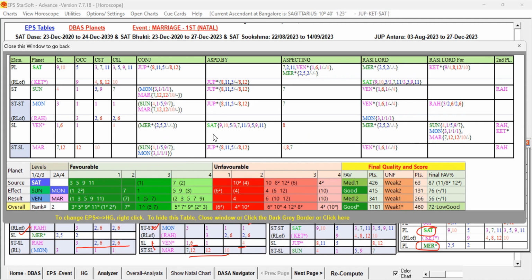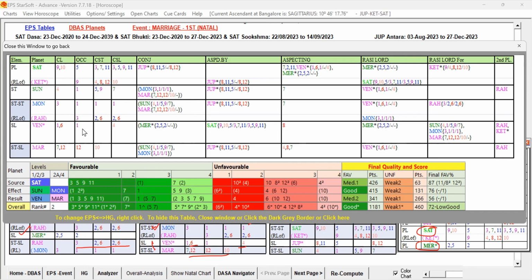So it means what? Venus is getting the ruler link from Saturn, that planet, and also Sun, that star lord planet, and Moon is also there. It means that Venus, though it has some weakness, has all the favorable key planets in its supports. Especially, it is getting the ruler link from the planet and the star lord, Saturn and Sun.